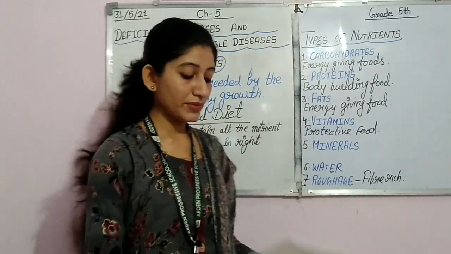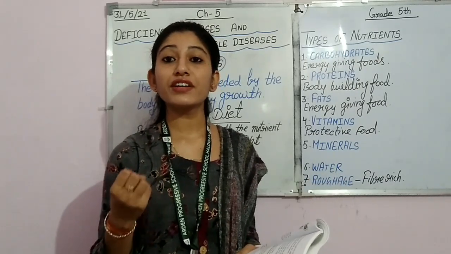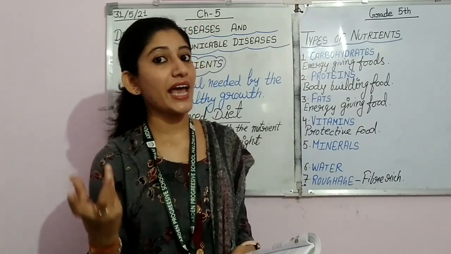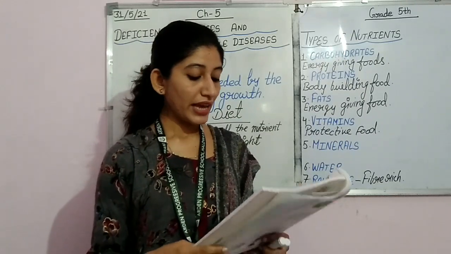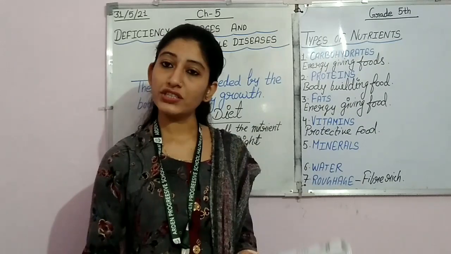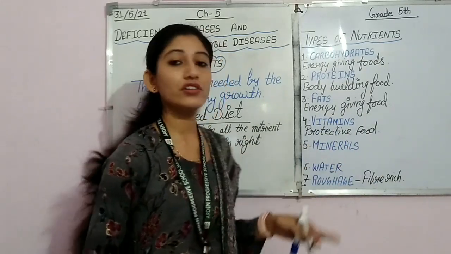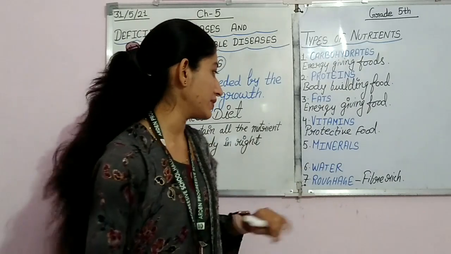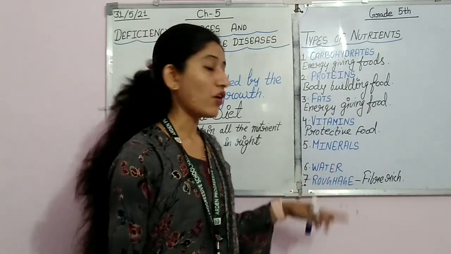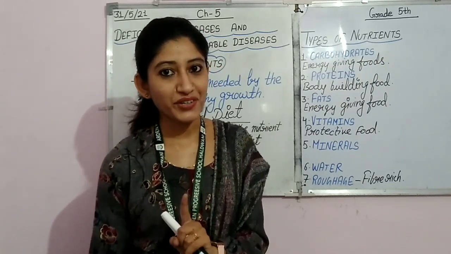Then we have vitamins. So from where do we get these vitamins? We get vitamins from fresh fruits and vegetables. Then minerals. So minerals we get from fruits and vegetables only. Vitamins also we get from fruits and vegetables, and minerals also we get from fruits and vegetables. Then we have water. From where do we get water? We get water from water only.